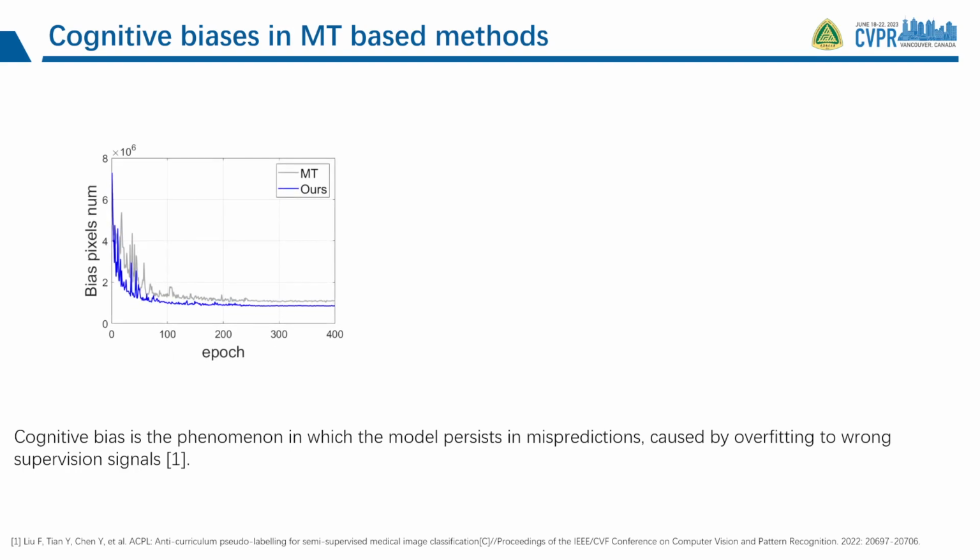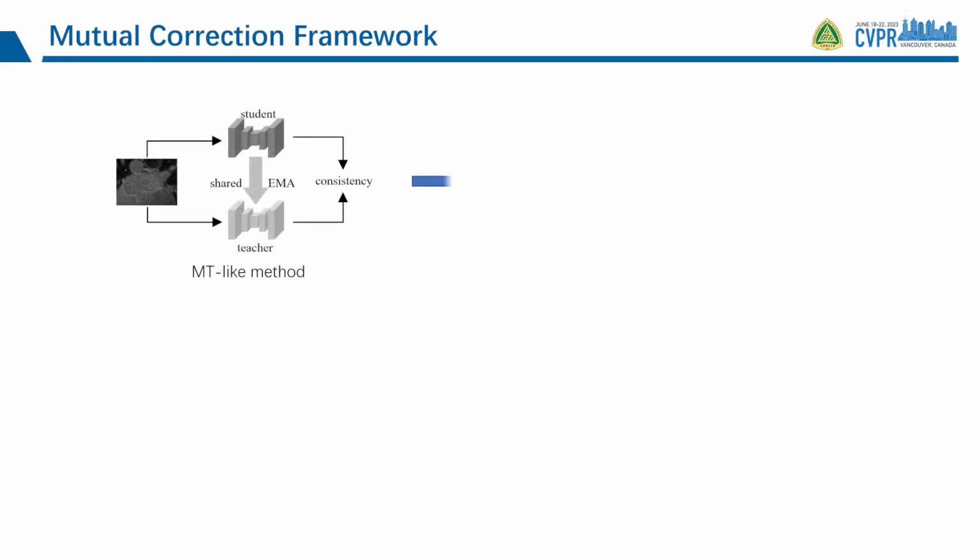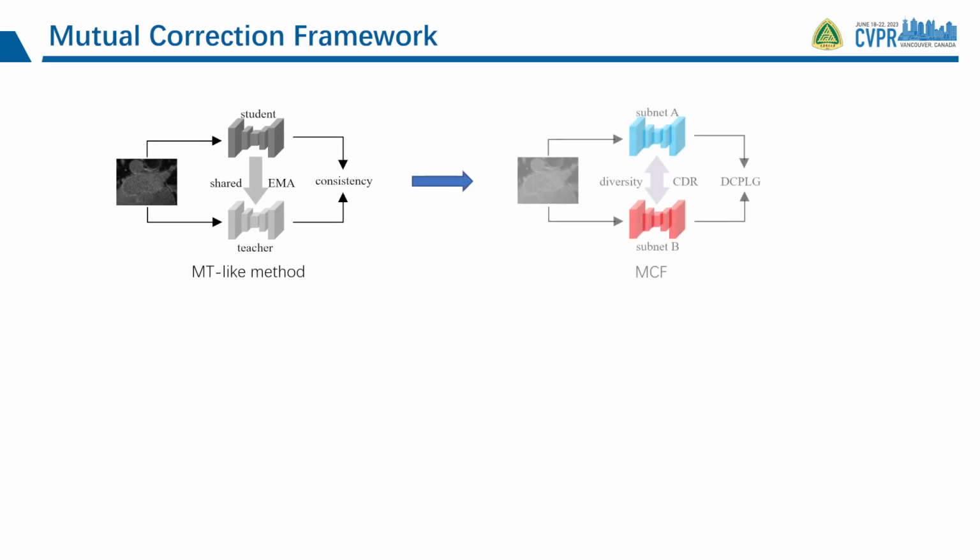To further demonstrate cognitive bias, we record the number of pixels mispredicted by the MT method and our MCF method during training, and show visualizations of cognitive bias for both models. As shown above, both the area and the number of mispredictions of MCF decrease compared to MT as the training progresses.